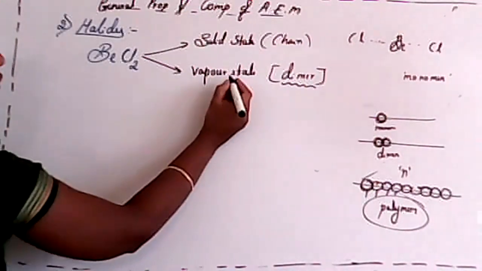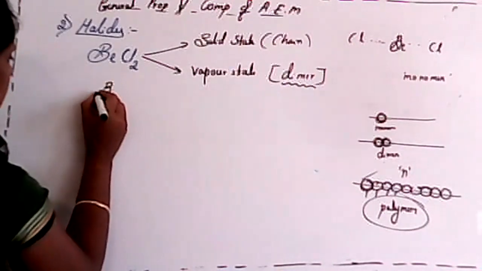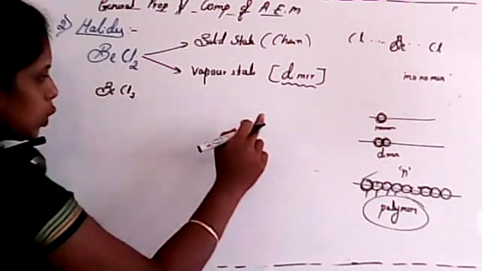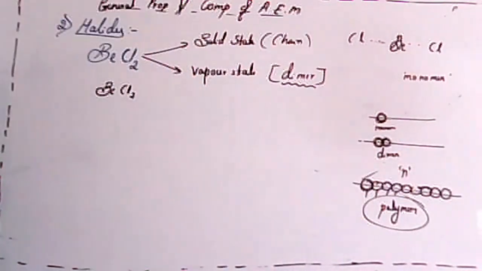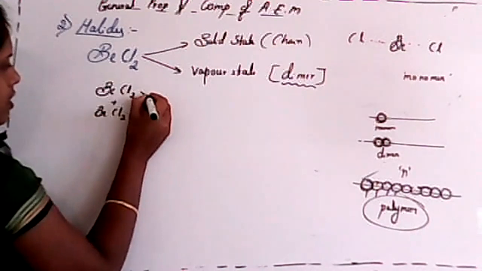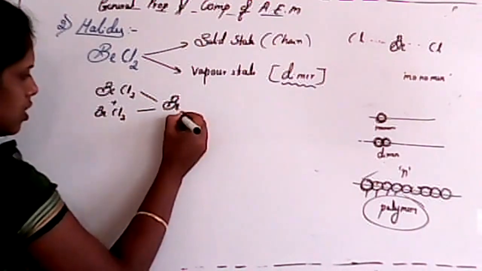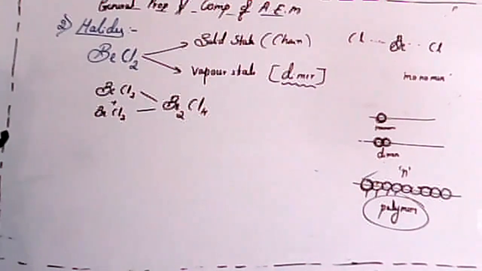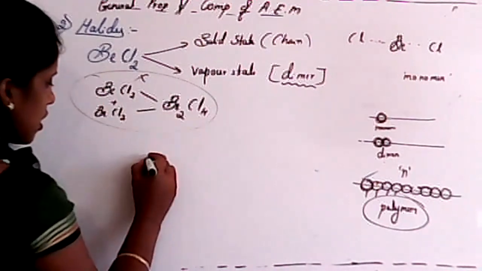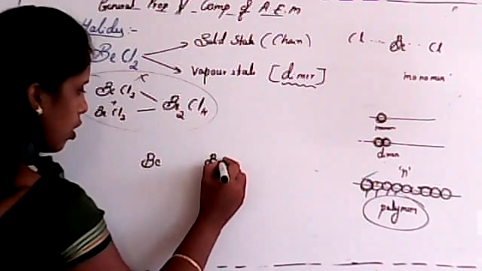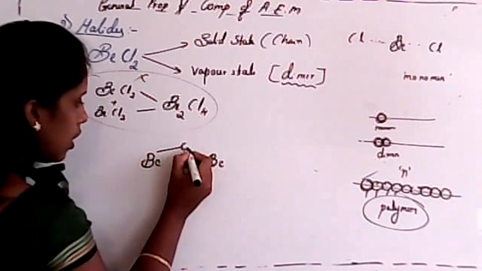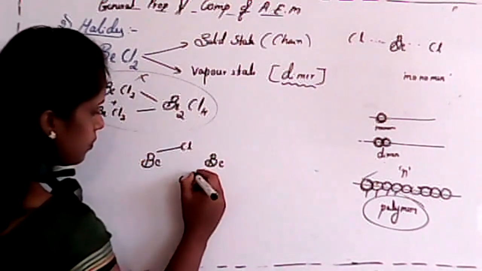Okay, now listen. In the vapor state, it is in a dimer form, isn't it? Dimer, beryllium chloride. So this is a single unit. And I already told you a dimer is formed by two units or two monomers. It is a single monomer, so I'll add another beryllium chloride here. What will be the structure, student? It has a composition Be2Cl4. So this is not a structure, I'm just giving some idea. Now see the structure. There are two beryllium ions, isn't it? So it has one structure. See, chlorine here and another chlorine here.